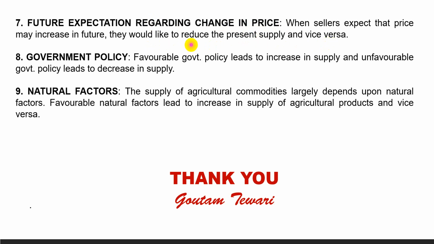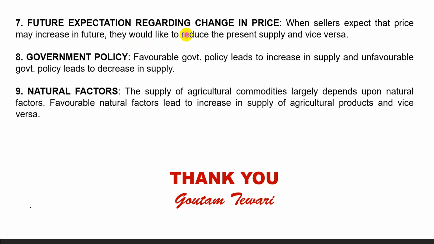Government policy. Taxes and subsidies also influence the supply of a commodity. If a sales tax or excise duty is levied on a commodity, its producers will now supply less quantity of it at the given price.